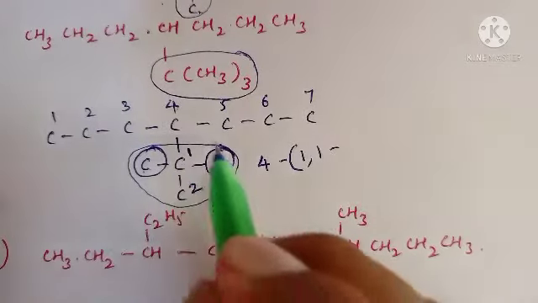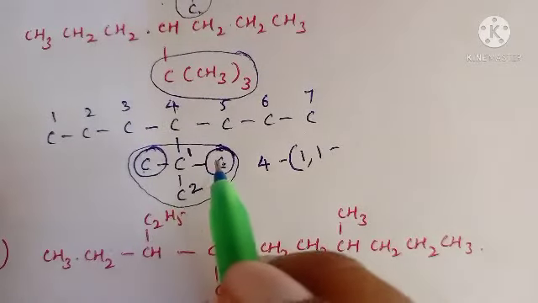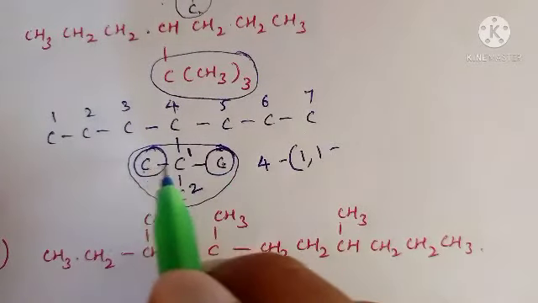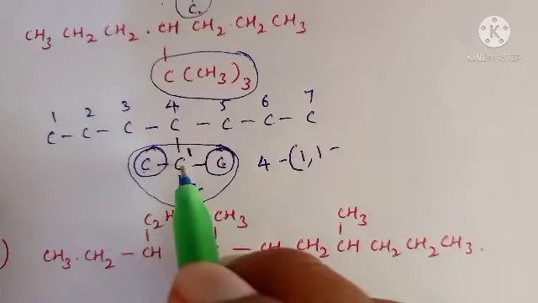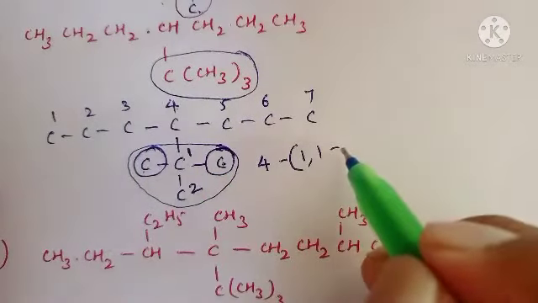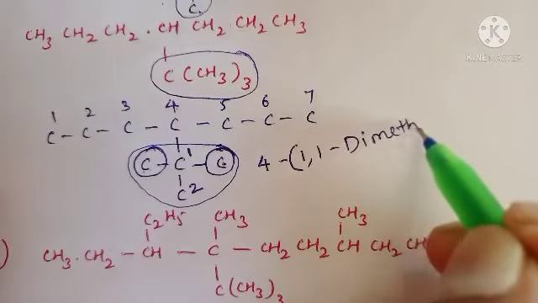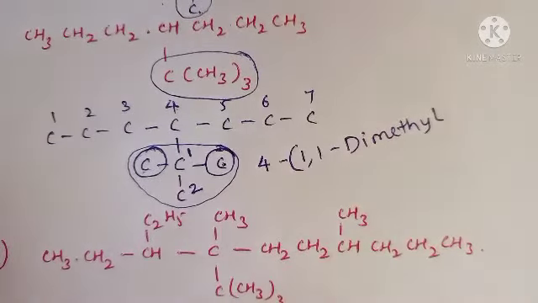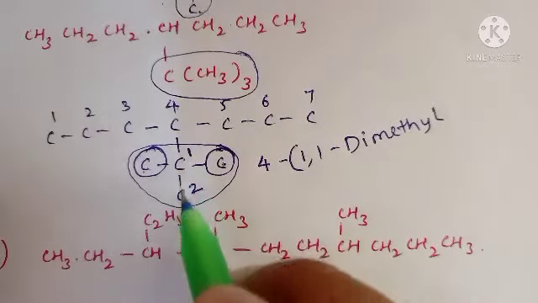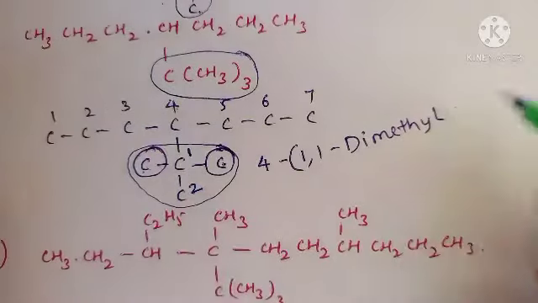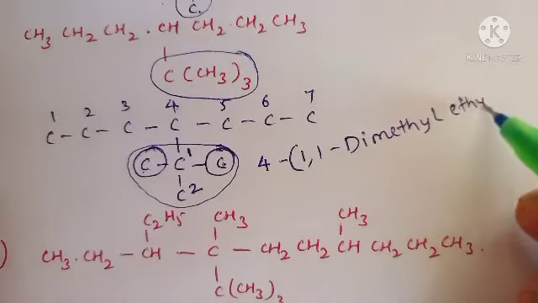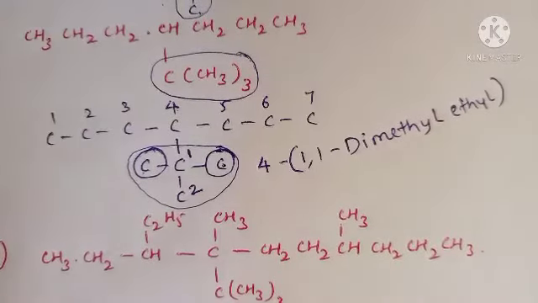Because the first carbon in that substitution contains two methyl groups, the two methyl groups are attached to the first carbon, that's why 1,1-dimethyl. Okay, and what is the main chain here? These two carbons are the main chain, so ethyl, bracket close.